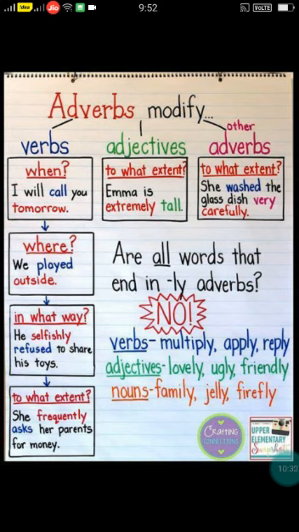Next, to what extent she frequently asks her parents for money. Okay, let me rephrase the sentence for you. She frequently asks her parents for pencils or erasers, which you usually do, right? So, what is the action word in this? Ask. Ask is an action word. You ask with your mouth, right?